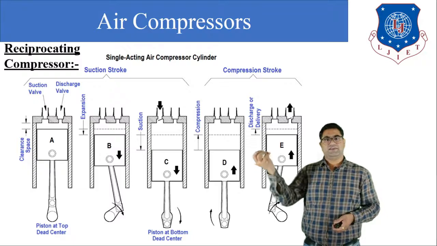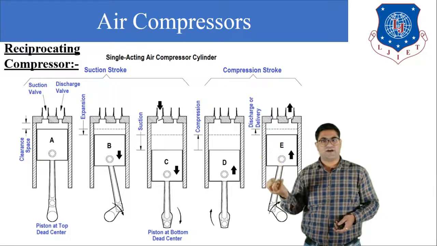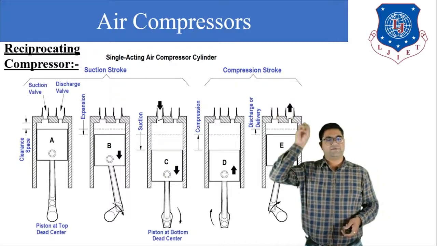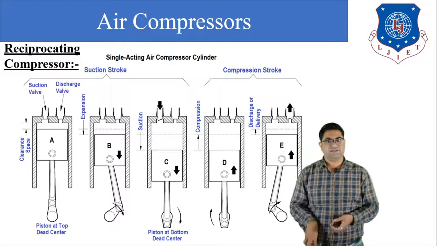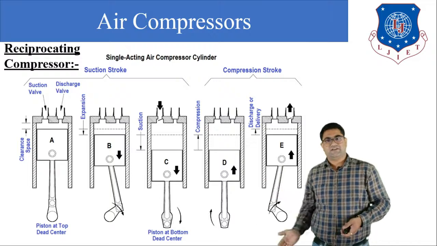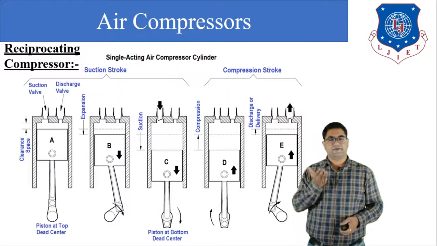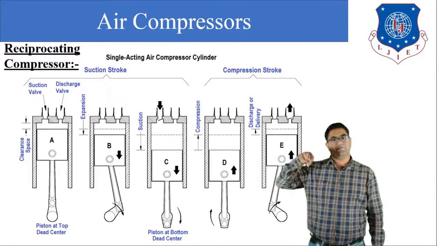In figure B, the piston goes slightly down, so a pressure difference is created. In figure C, the air present in the atmosphere comes into the cylinder. Then, in figure D, you can see the piston move from the bottom dead center to the top dead center, so that the air will be compressed.